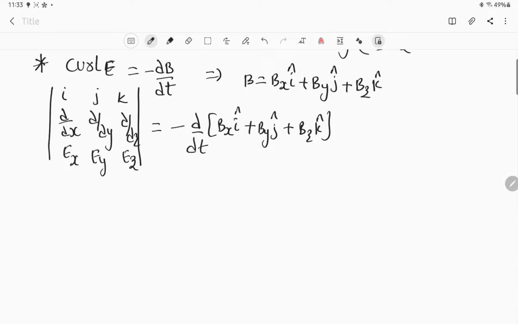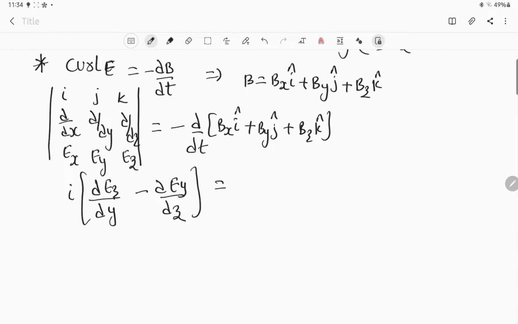Ultimately, since only the x coordinate will be working out, can we directly write here i into ∂Ez/∂y minus ∂Ey/∂z? Clear, everybody? You got this value.